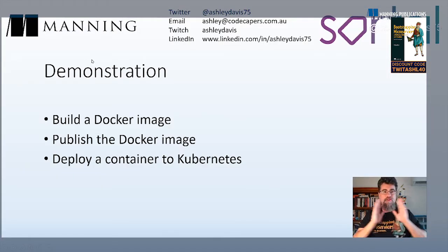Okay, so now we're up to the full demonstration. That demonstration, which was a little bit awkward, was just a taste. That was just the end product. Now I'm going to show you what it takes to get there. We're going to be building our Docker image locally on the machine. We're going to be publishing it to the container registry, using the Docker command line tool to do that. And then we're going to deploy the container to Kubernetes, using Terraform to do that. And at the end of all that, I'm going to show you how we wrap that up in the continuous delivery pipeline.